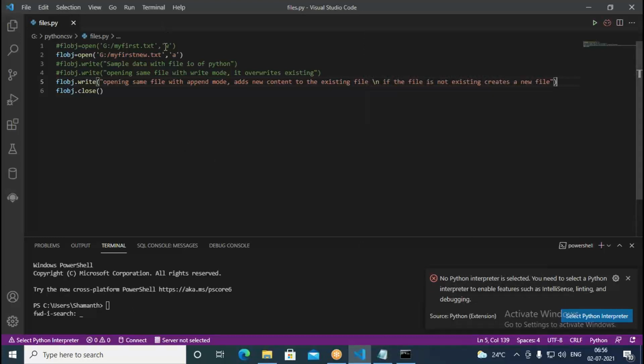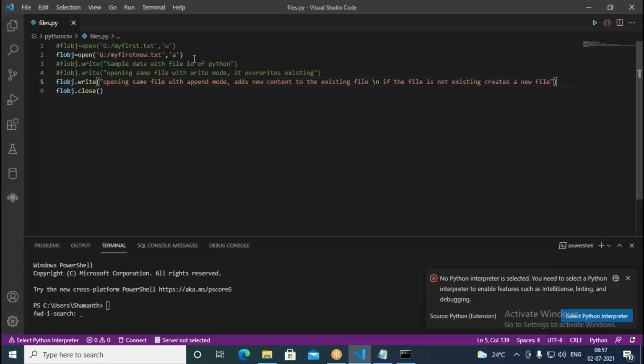But in the write mode, if the file is available, it's going to override the content. If the file is not available, it creates a new file in the write mode. But in the append mode, if the file is not available, it creates a new file and adds content in that. If the file is already available, it opens the existing file, then adds at the end of the file. It's nothing but appending. So like that, you can use either W or A. W is for writing, A is for appending. Both of them create new files.